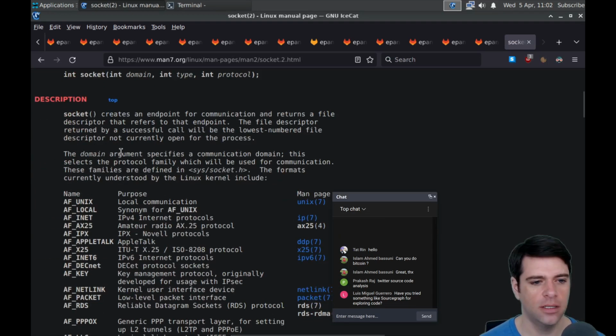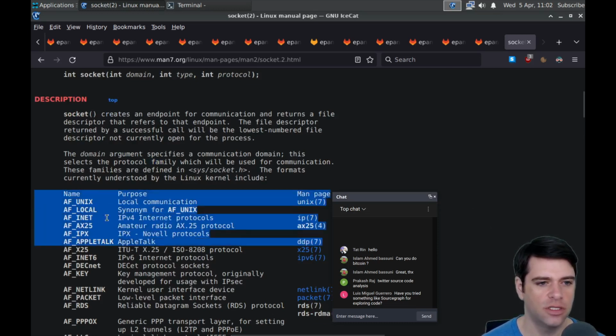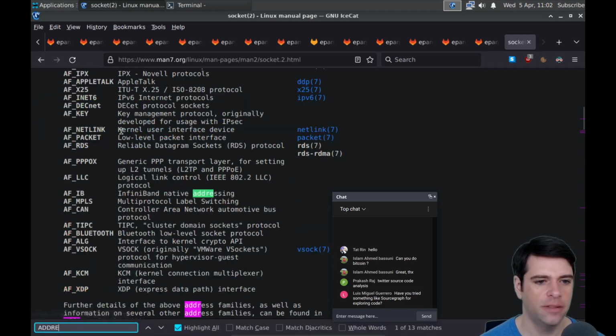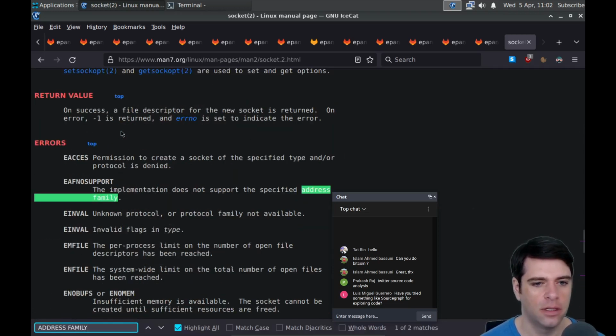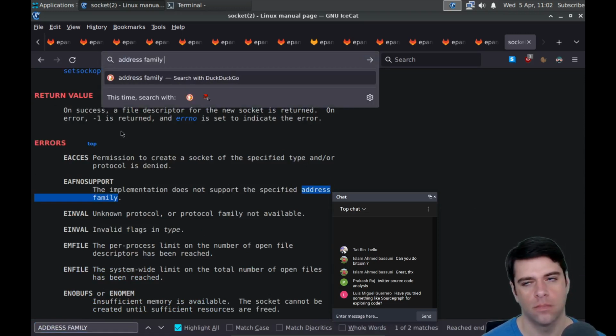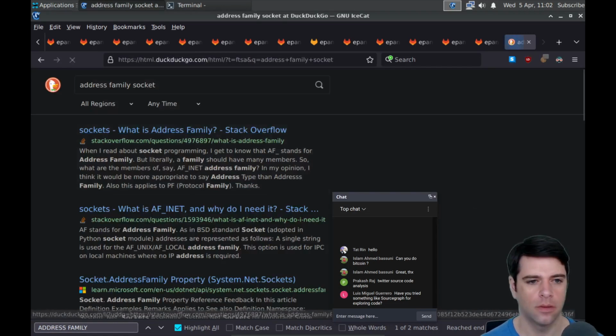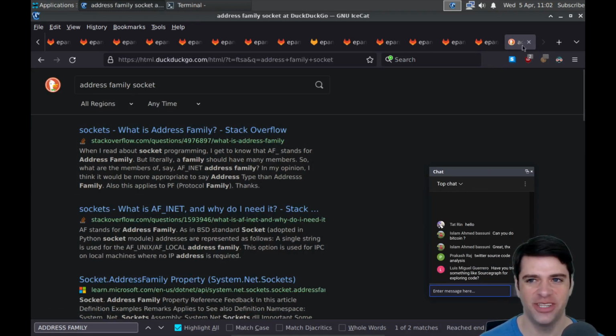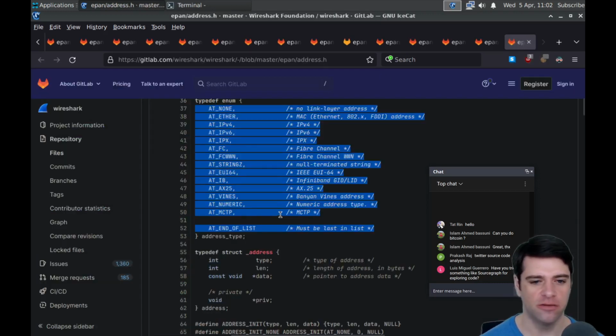So int domain, and then the domain argument specifies a communication domain. This selects the protocol family, which will be used. The formats currently understood by the Linux kernel include all this stuff. Is it also called address family? Yeah, so AF stands for address family, at least according to the Stack Overflow question. So that's good enough for me for now.